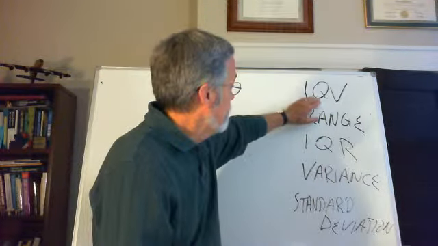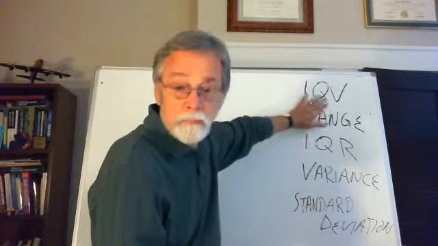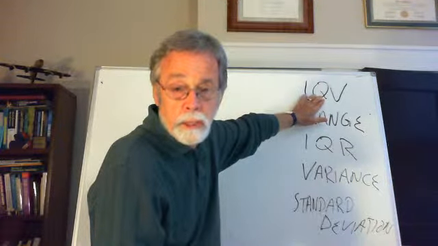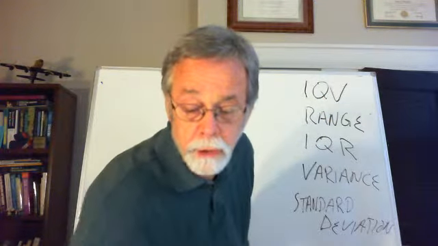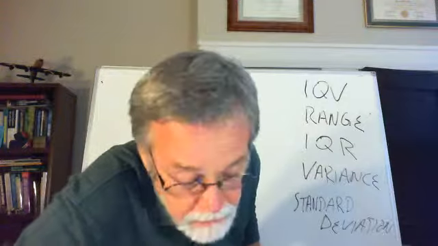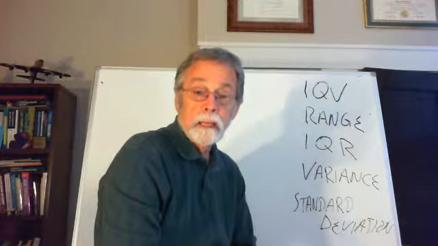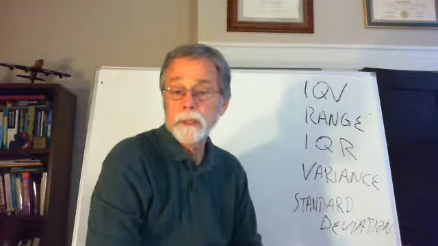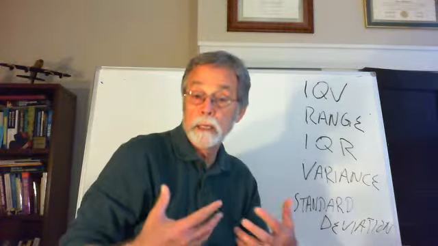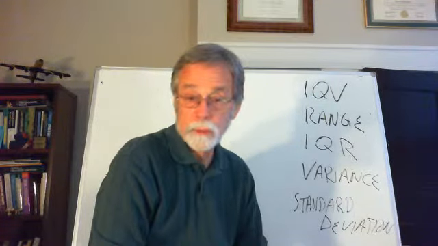The index of qualitative variation is really the only one of these that applies to qualitative variables. And there's a good illustration of it here on page 88 and 89 and on over to page 90. It's a technique that can be used for measuring, say, and they do here, race and ethnic diversity.